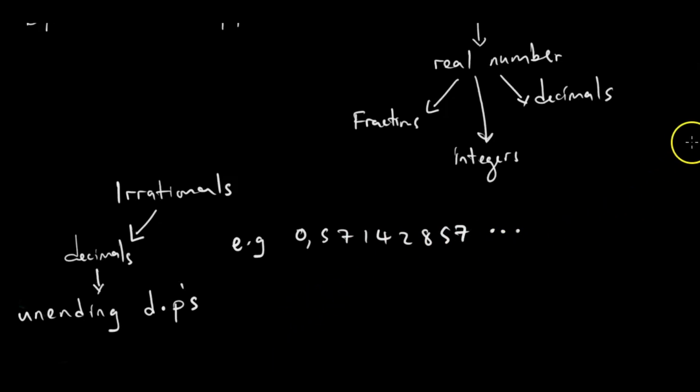Let us now look at a very interesting phenomenon. And this phenomenon is called pi. Pi is defined as irrational. And we say pi is equal to 3.14.